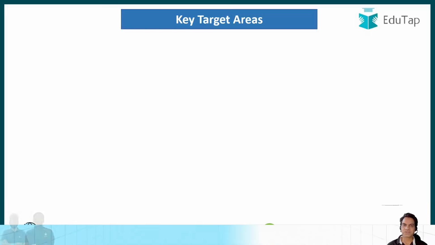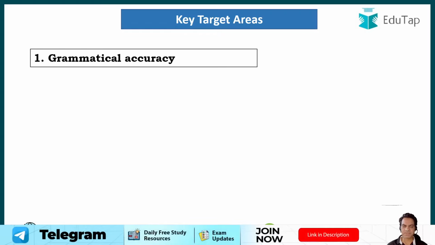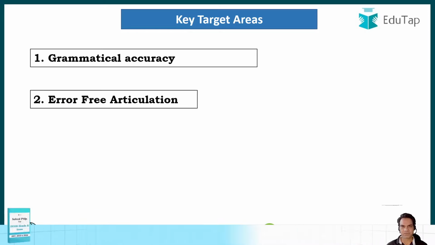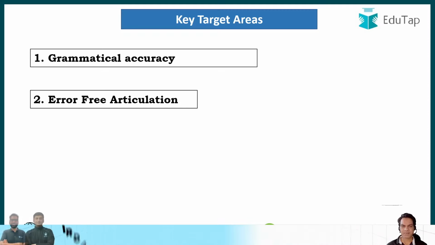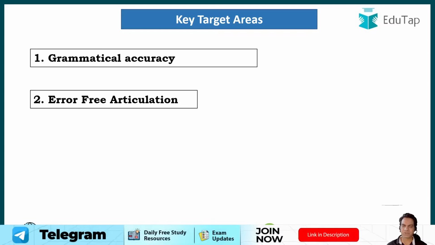So, guys, what you need to start doing from today onwards. Start focusing on your grammatical accuracy. Cover up all the concepts of grammar and make sure you do not make grammatical mistakes. Error-free articulation. Guys, every mistake will cost you marks in the exam. So make sure whenever you write something, be it a grammatical mistake, typo, spelling error, punctuation error, or if you miss a word or if you overwrite a word, it will be considered a mistake. So make sure you don't do that and we have to practice for it.